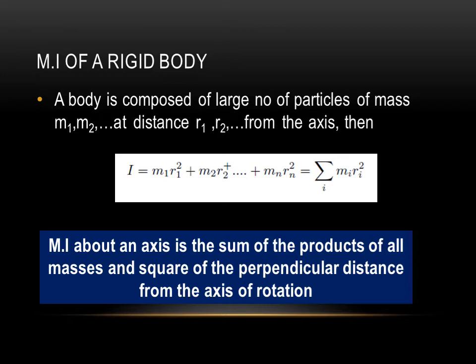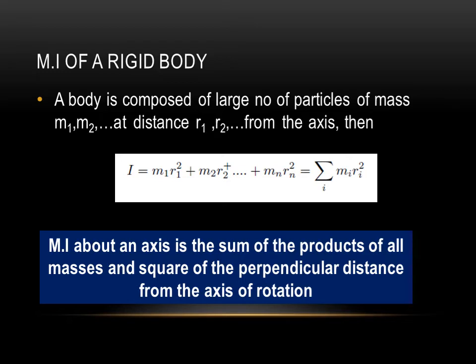These small masses are m1, m2, etc. up to mn, and the perpendicular distances of these masses from the axis of rotation, let us take them as r1, r2, etc. up to rn. That is, a body is composed of a large number of particles of masses m1, m2, etc., and all these particles are at distances r1, r2, etc. from the axis of rotation.